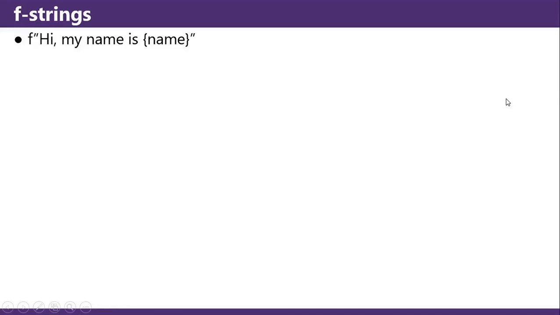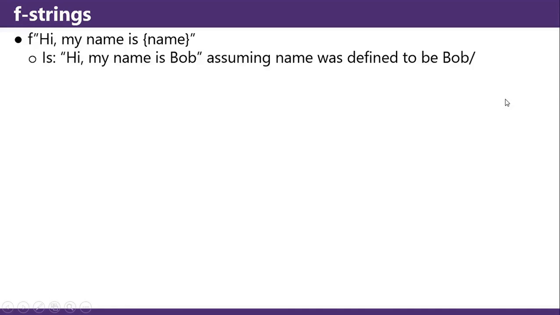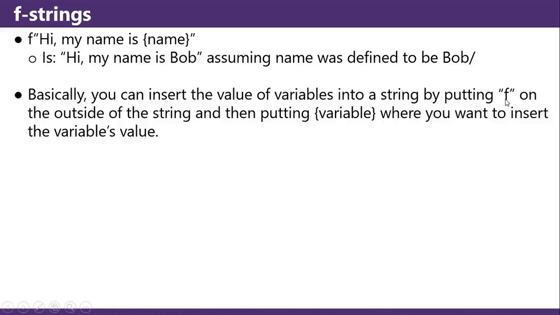Formatting strings. F-strings. f"Hi, my name is {name}" gives "Hi, my name is Bob", assuming name was defined to be Bob. Basically, you can insert the value of variables into a string by putting f on the outside of the string and then putting {variable} where you want to insert the variable's value.